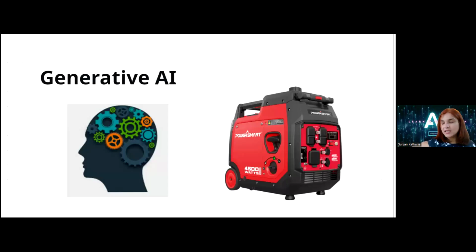Another example I'll give you is a generator. When we don't have electricity, the generator creates the illusion for you that electricity is there, which essentially is not there, but it generates. Similarly, Chat GPT creates the illusion that it has understanding, that it really gets what words should come next and how to respond to particular questions, but it does not really understand it. So the way it works is the context.